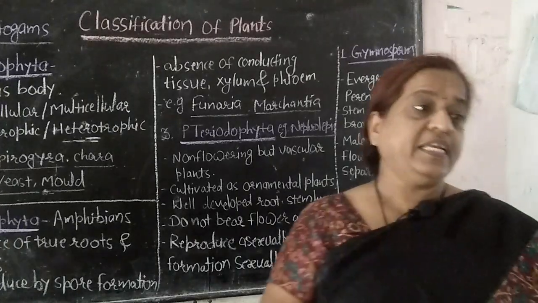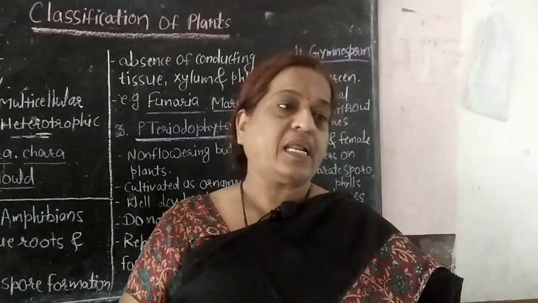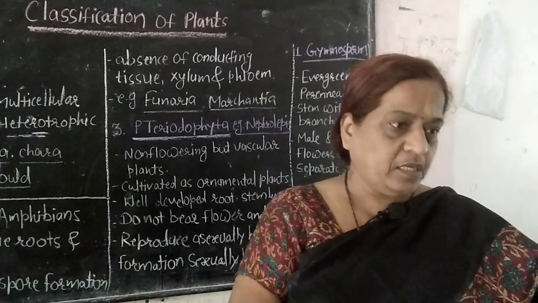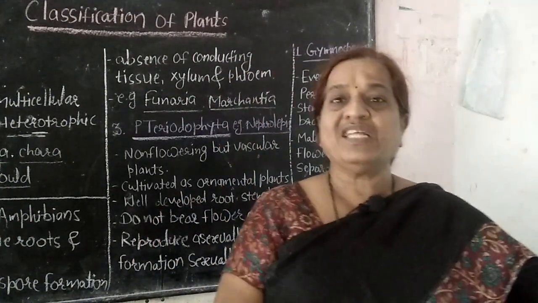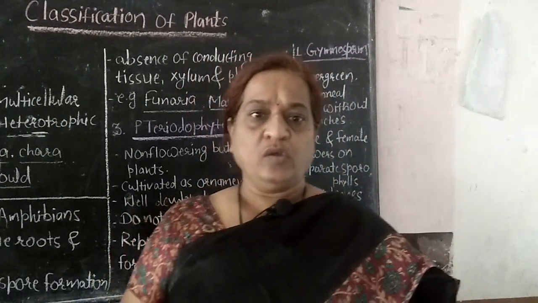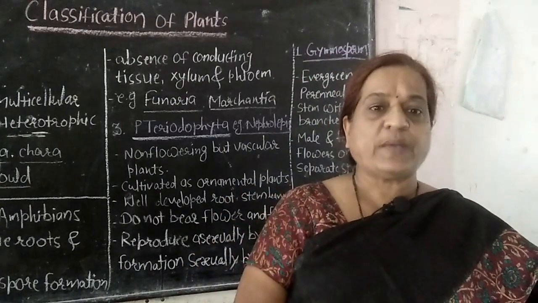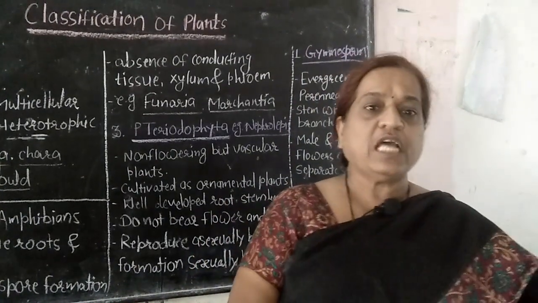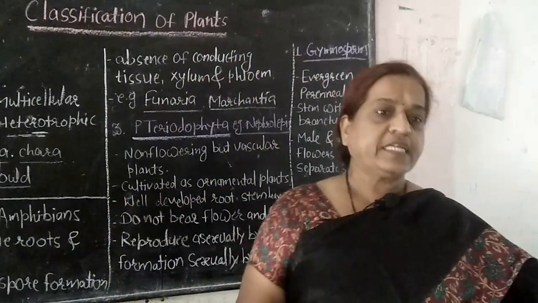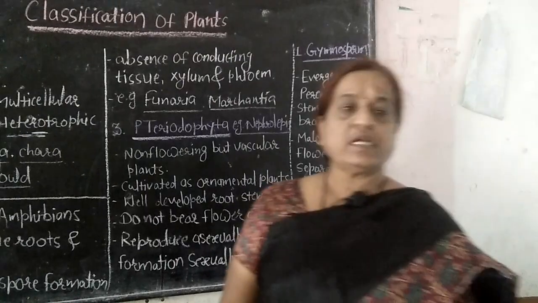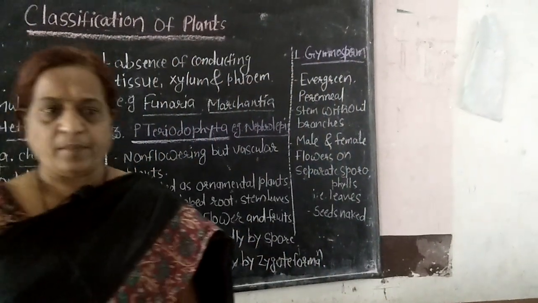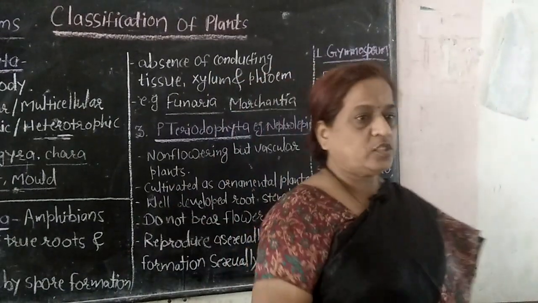Spirogyra is an example of algae. How will you classify the Spirogyra? What is the kingdom of Spirogyra? Plantae kingdom. Okay. Now what is the subkingdom? It is a cryptogam. Okay. Then what is the division of the Spirogyra? It is a Thallophyta. So you can classify Spirogyra as kingdom Plantae, subkingdom Cryptogam, division Thallophyta, example Spirogyra. In that way you can classify the Spirogyra.